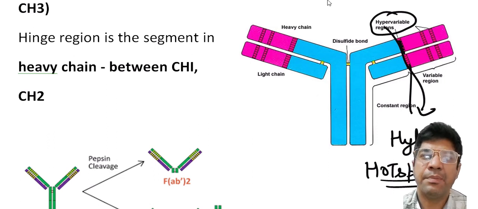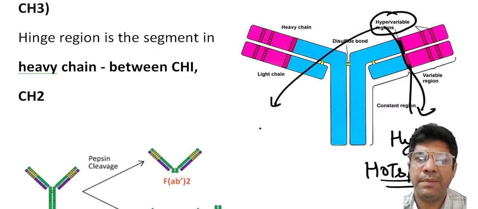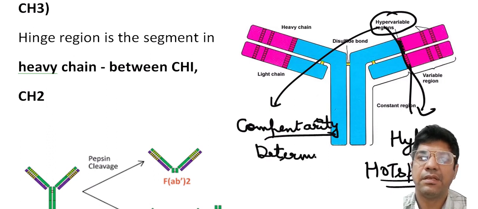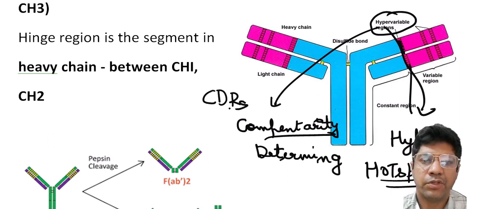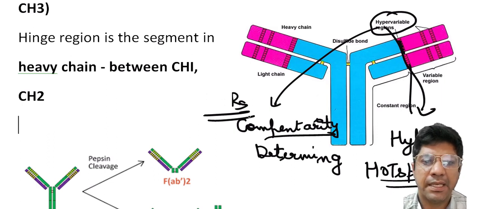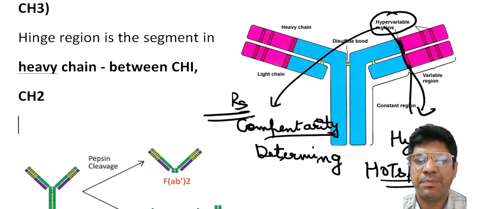Remember, the hypervariable region contains complementarity determining regions, known as CDRs. They are the specific parts of the hypervariable region that directly make contact with the epitopes on the antigen.